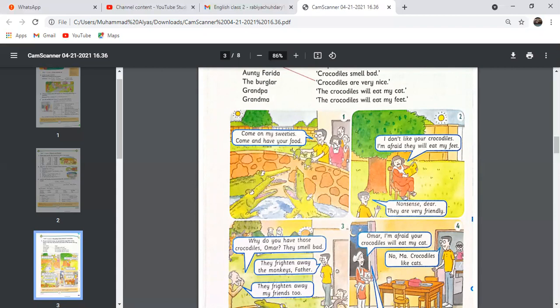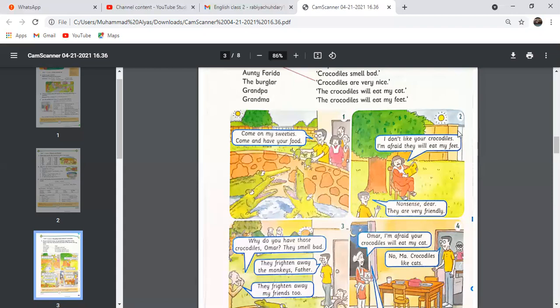Here Uncle Umar is giving food to the crocodiles, and Uncle Umar has kept the crocodiles as a pet in the pond. Let's read it. Come on, my sweeties, come and have your food. What is the food? Frog. And there are 3 crocodiles in the pond and they are opening their mouths wide. Uncle Umar is saying that.